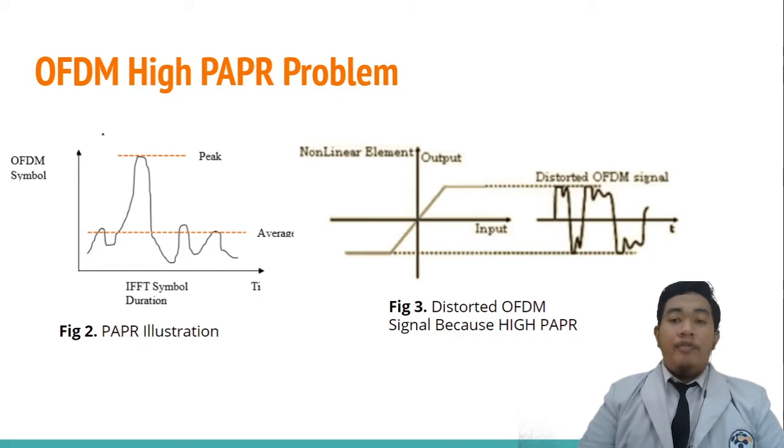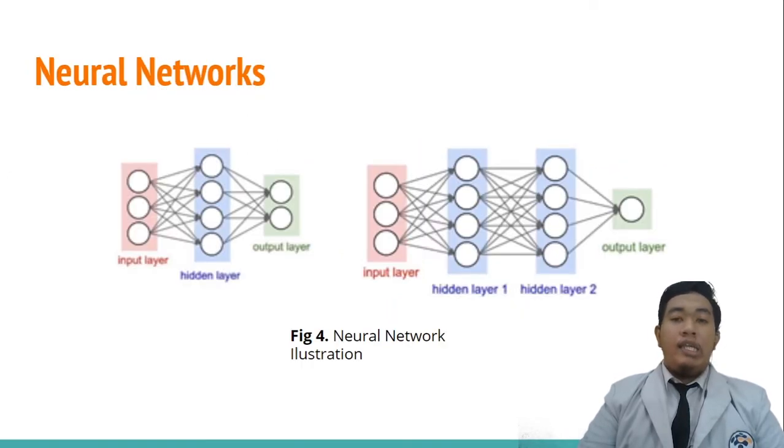A neural network is a series of algorithms that endeavors to recognize underlying relationships in a set of data through a process that mimics the way the human brain operates. In this sense, neural networks refers to a system of neurons, either organic or artificial in nature. Neural networks can adapt to changing input, so the network generates the best possible result without needing to redesign the output criteria.